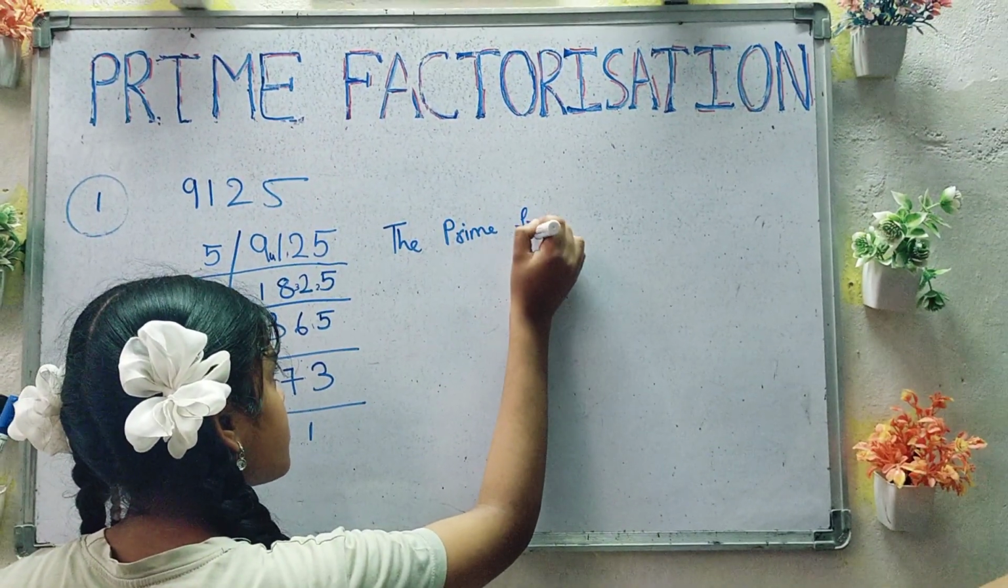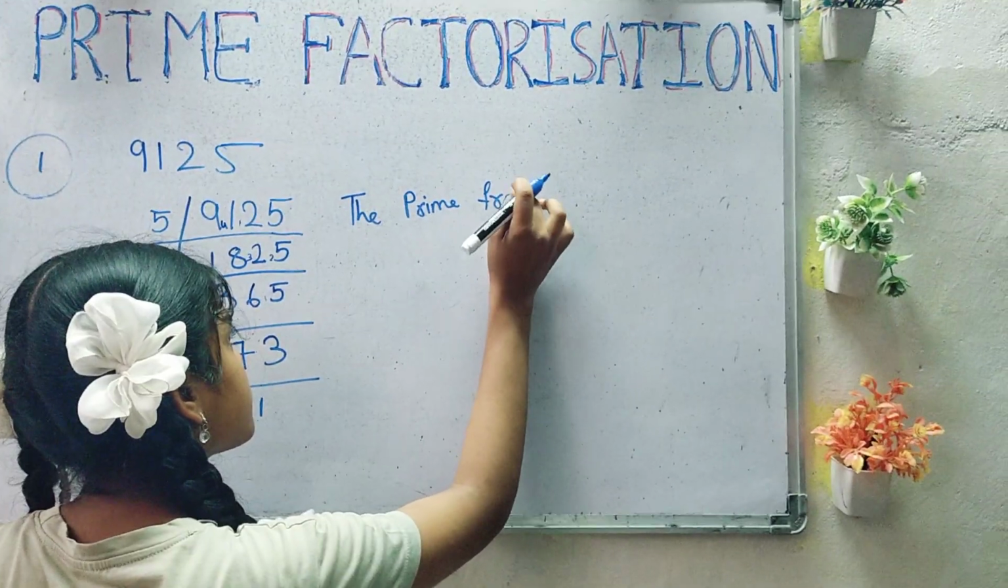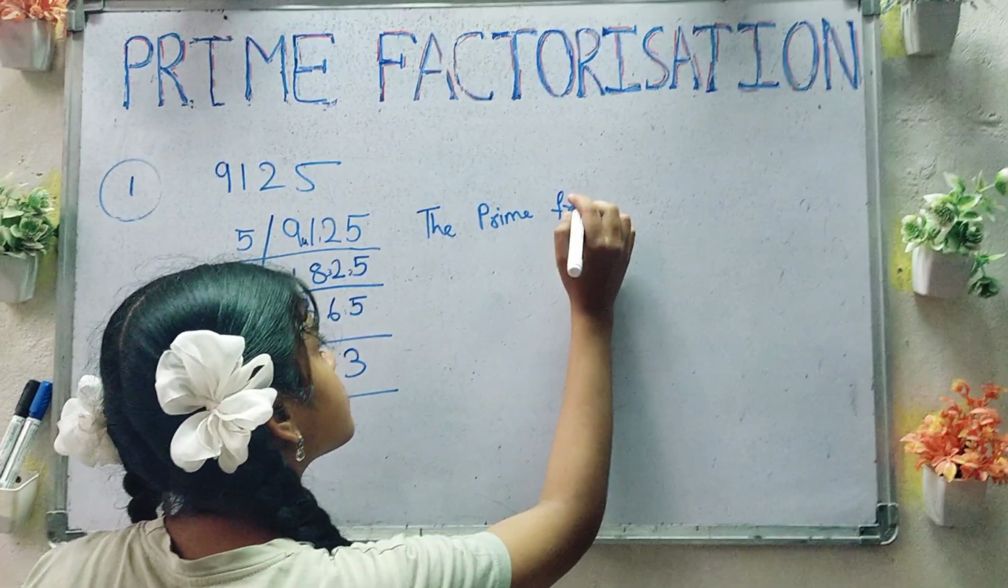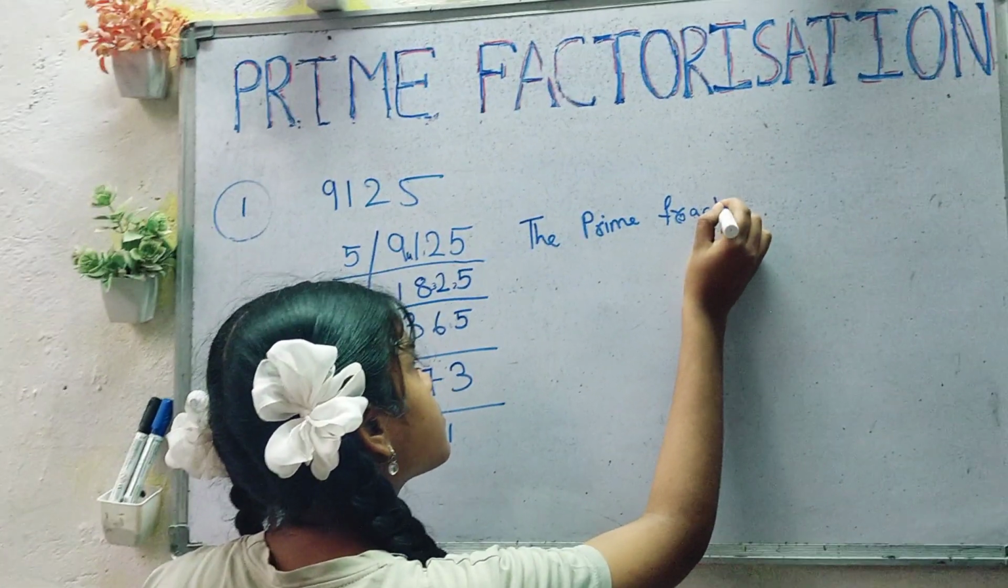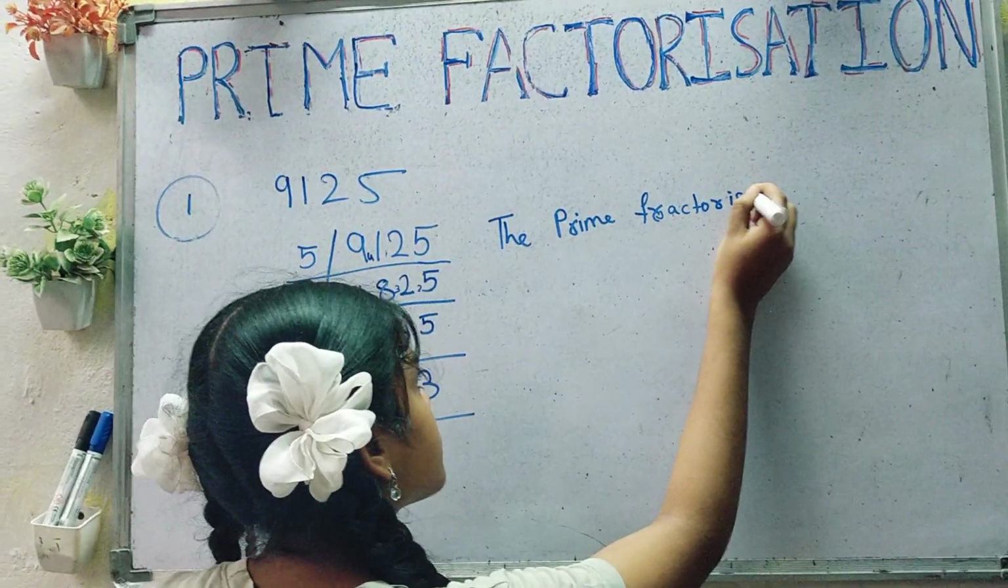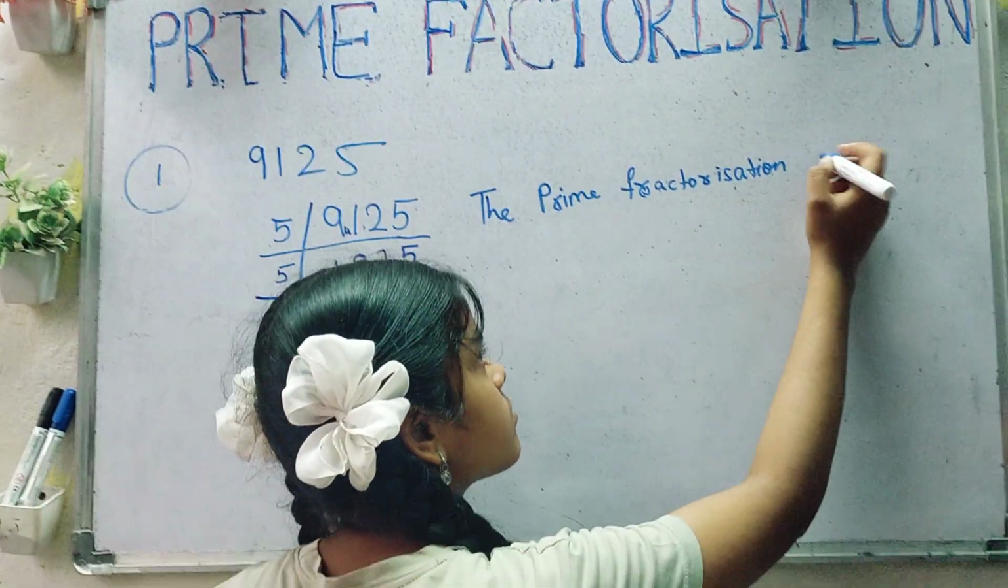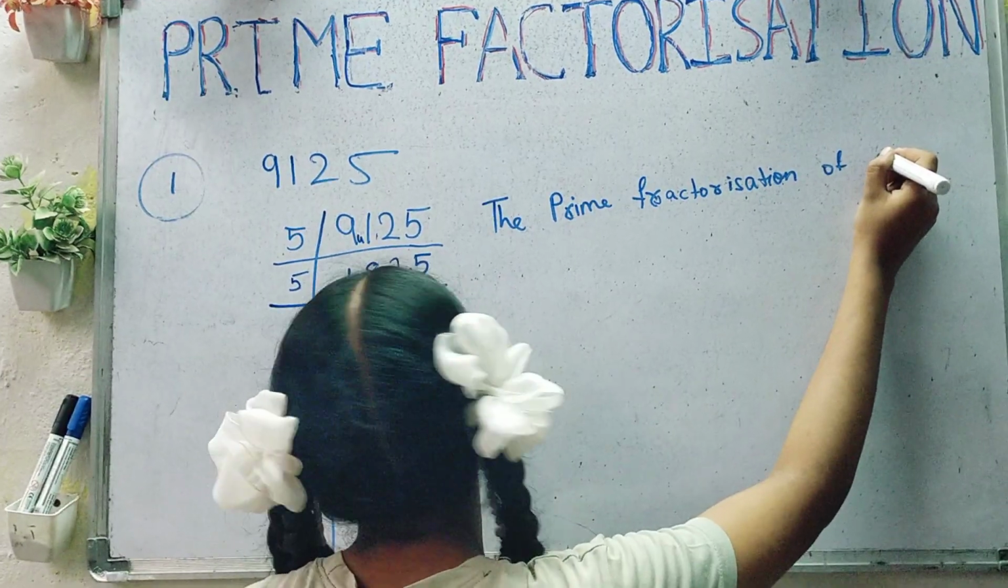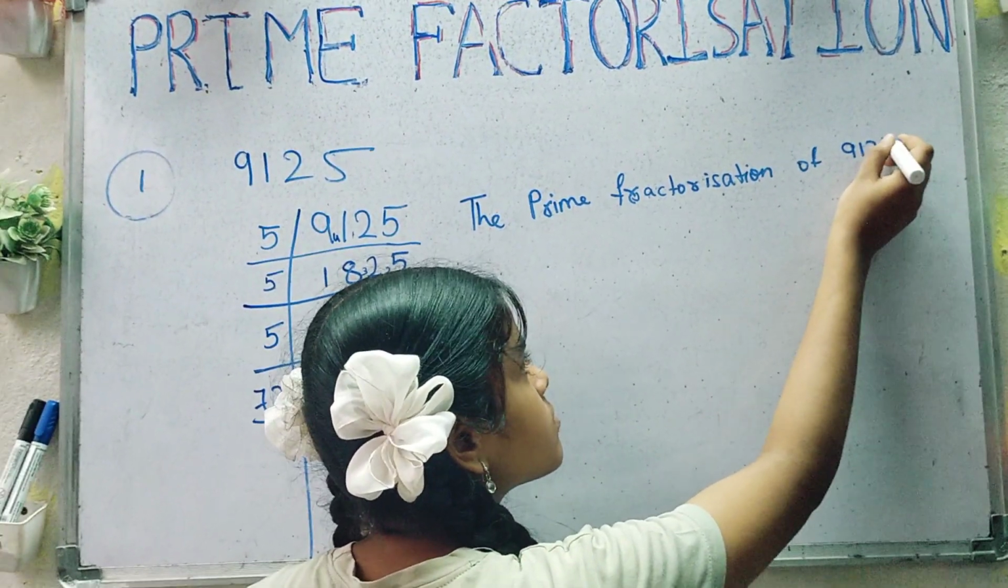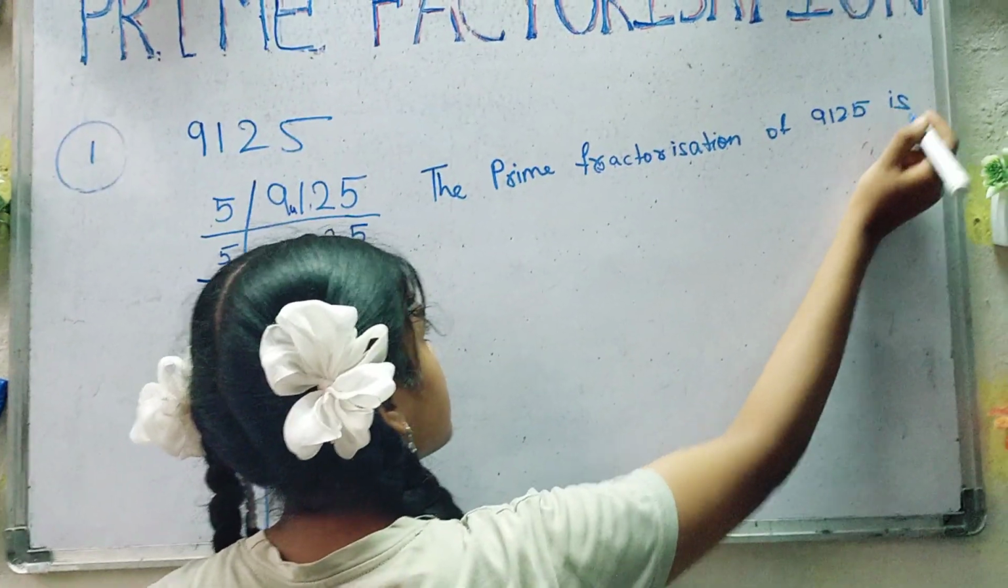The prime factorization of 9125 is equal to... are you able to understand, kids, how it is taken? Okay. So you have to check in each table. You have to select such a number which will divide the given number completely. Always remember, a prime number will divide the number completely.